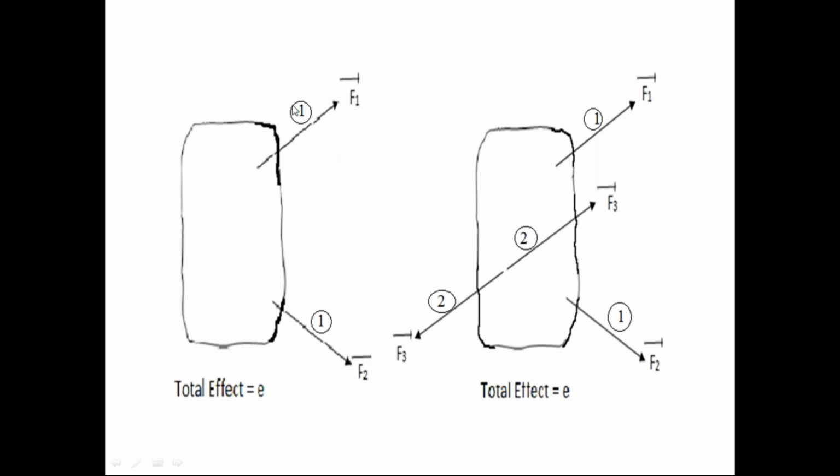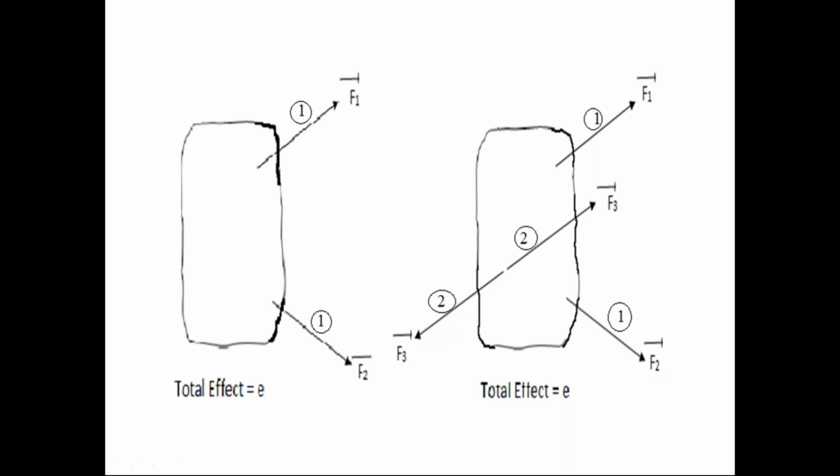In the first diagram, only one force system is acting on the rigid body. Because of that one force system, the effect on the rigid body is E. In the second diagram, the body is subjected to the first force system and also the second force system. Even though the body is subjected to two force systems, still the body has the same effect because the second force system is in equilibrium condition.